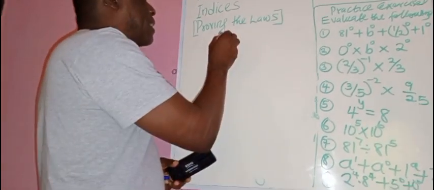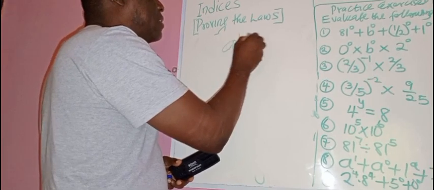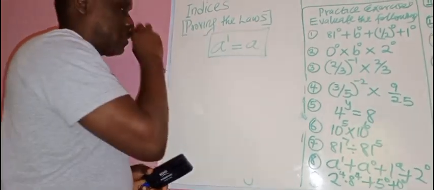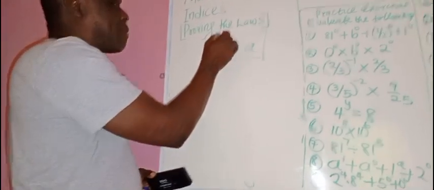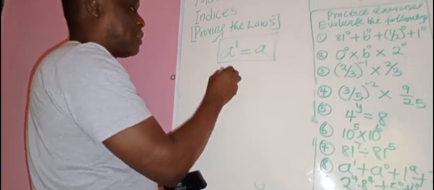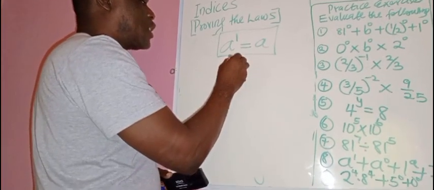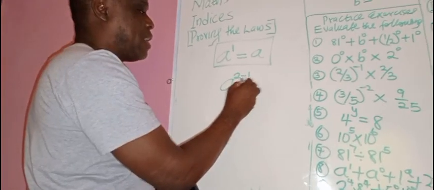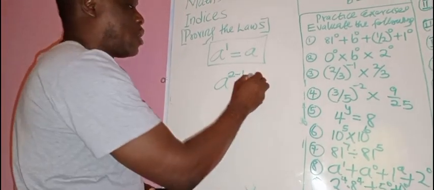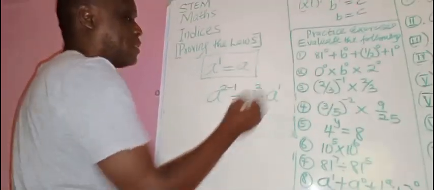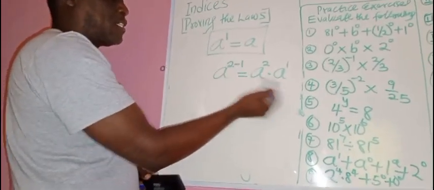Now, we want to prove that a raised to power 1 is a. What you do here is this. Try and replace this with two numbers combined together that can be 1. I can say a is equal to what? a raised to power 2 minus 1. 2 minus 1 is still 1. Now, let's see this. Let's split this into 2. a raised to power 2 times a raised to power minus 1. Okay? Law of indices, split it.